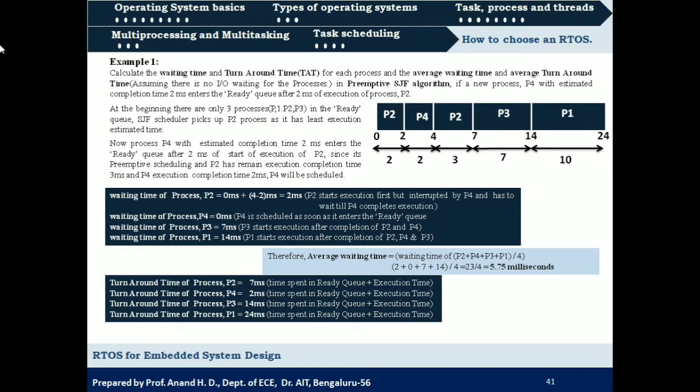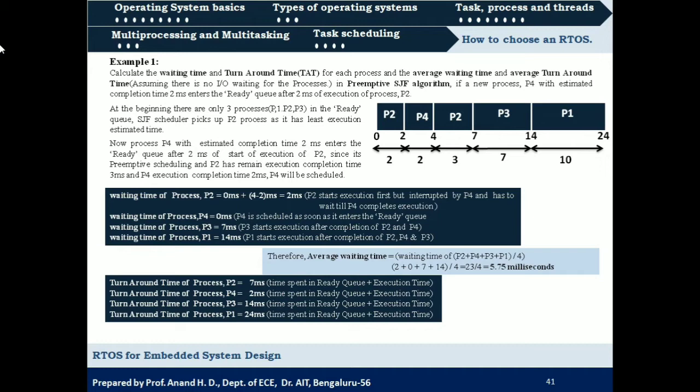So waiting time of P2 is 2 milliseconds and execution time is 5 milliseconds. So it is 2 plus 5 is 7 milliseconds. And for P4, turnaround time for P4 will be waiting time of 0 millisecond plus execution time of 2 milliseconds. That is 0 plus 2 is 2 milliseconds.